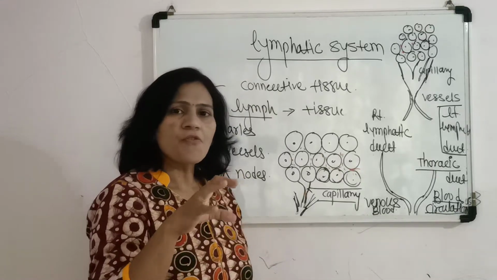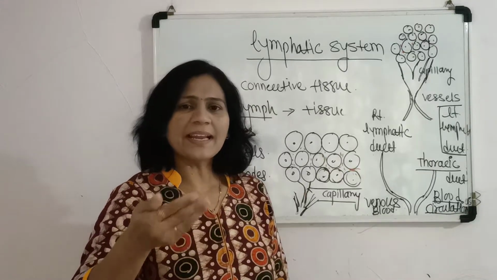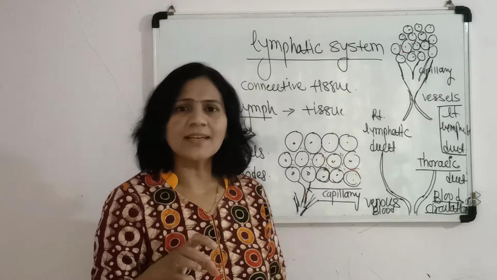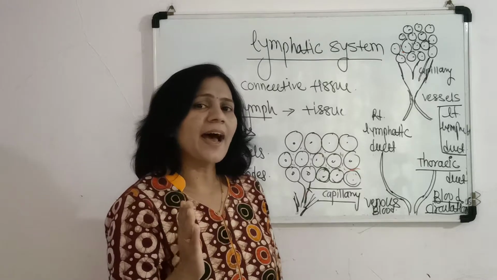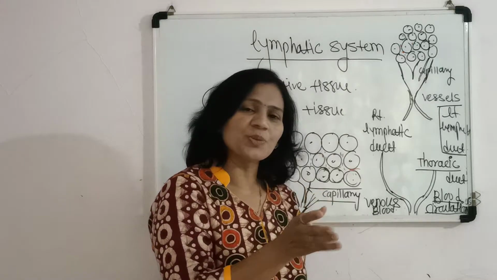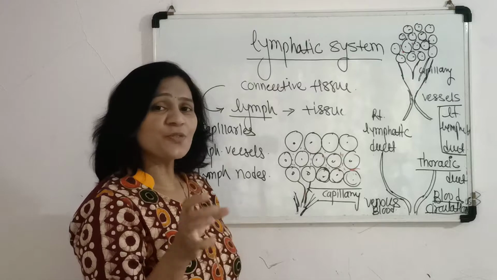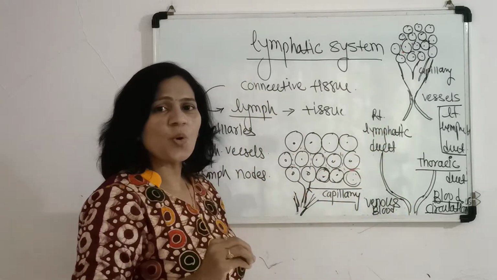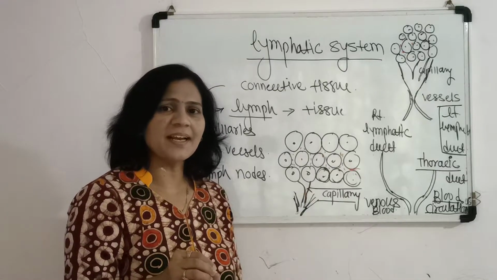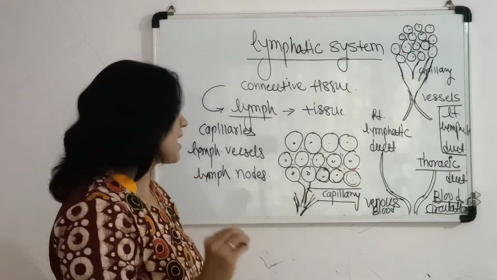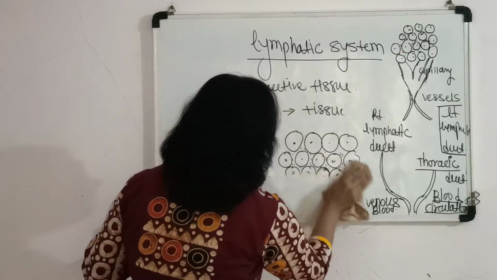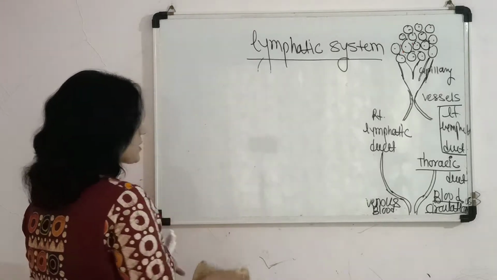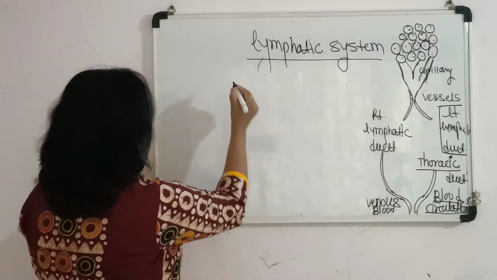But fats or lipids, when converted into their simplest form, fatty acids and glycerol, do not directly come into the blood circulation. They first come into the lymphatic circulation. And so the lymph present in the intestinal area, because we know that absorption of the digested food material takes place in the terminal ileum.